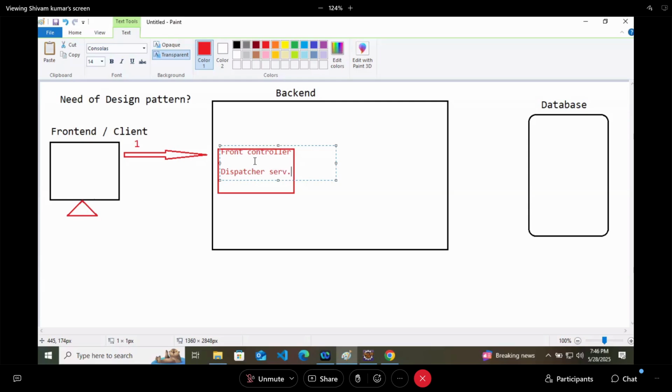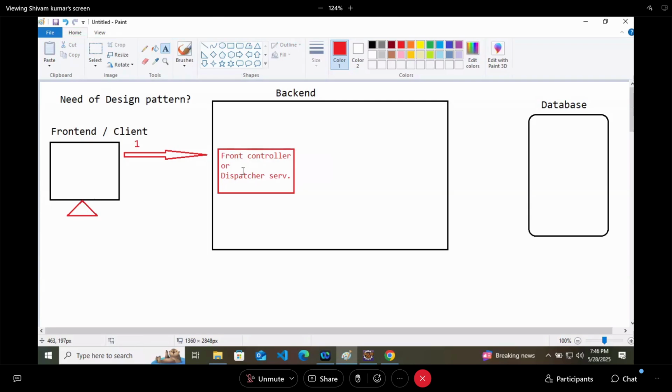You can call it front controller or dispatcher servlet. This is the first person who will accept the request here.